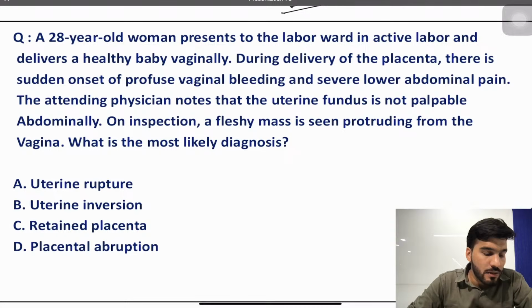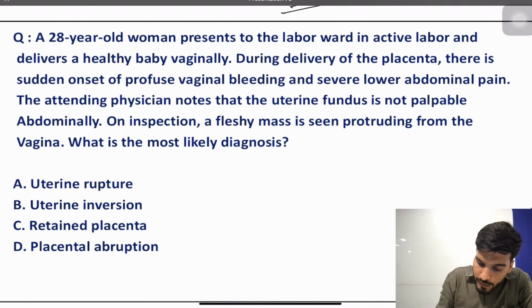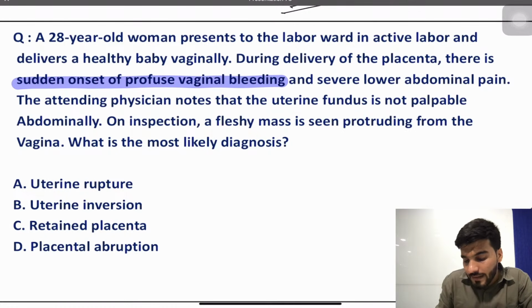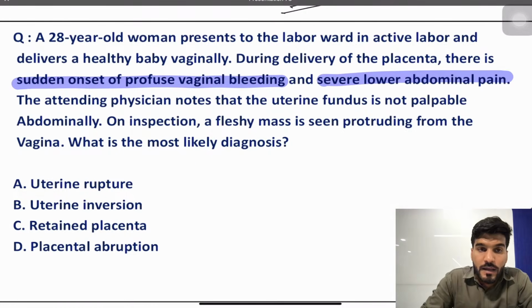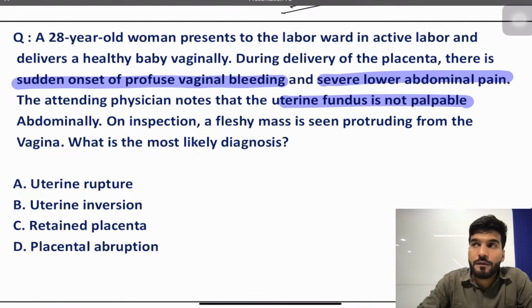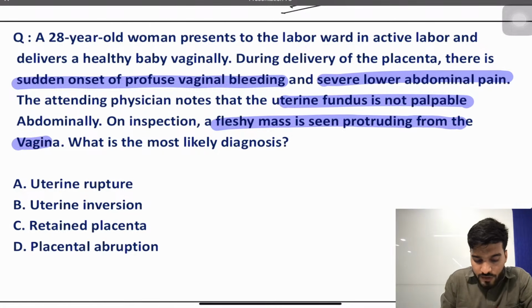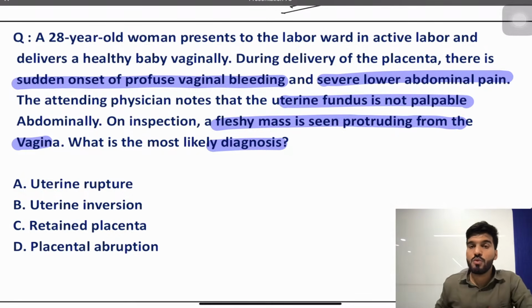A 28-year-old woman presents to the labor ward in active labor. She delivers a healthy baby vaginally. During the delivery of the placenta, there is a sudden onset of profuse vaginal bleeding and severe lower abdominal pain. The attending physician notes that the uterine fundus is not palpable abdominally. On inspection, a fleshy mass is seen protruding from the vagina. What is the most likely diagnosis?